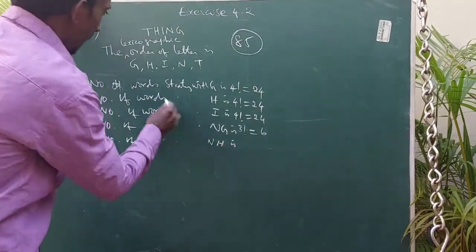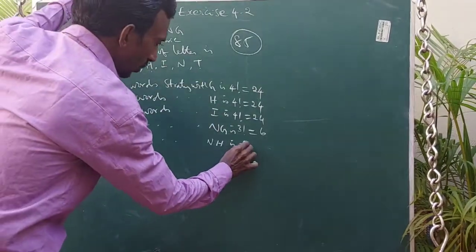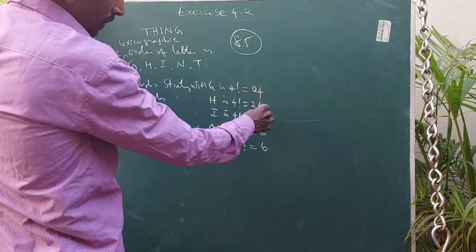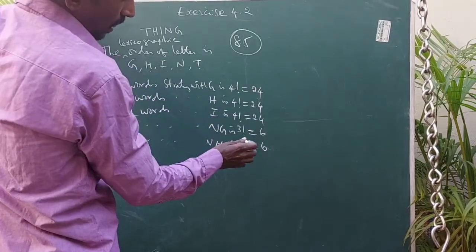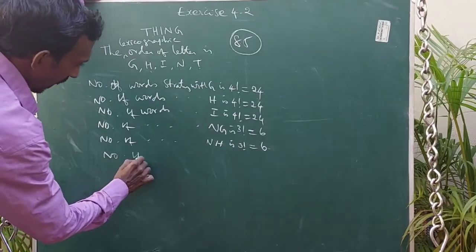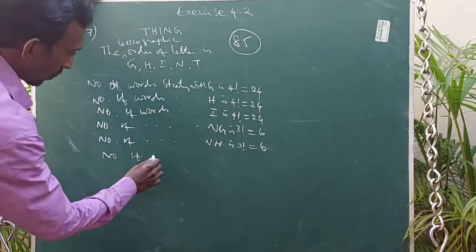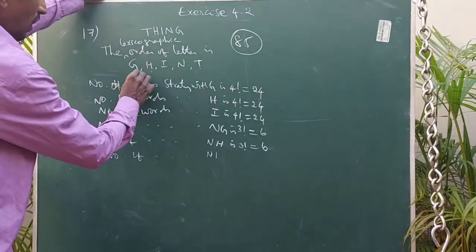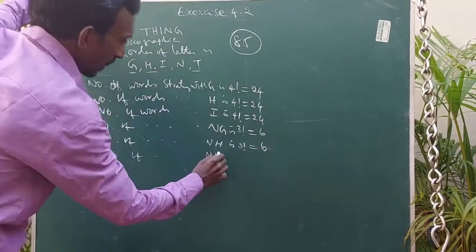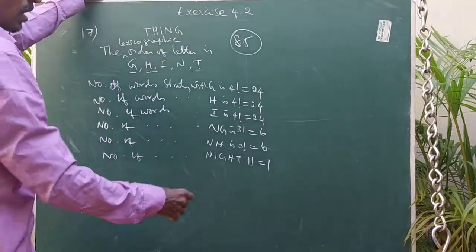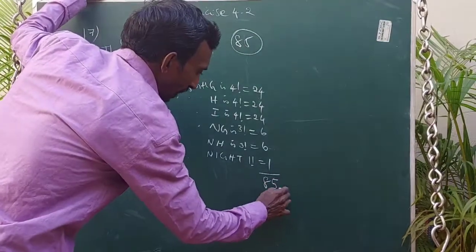NH again has 3 letters remaining, so 3 factorial, 6 ways. So the total is 72, 78, 84. Next, starting with NI: NI means automatically GHT, so only 1.